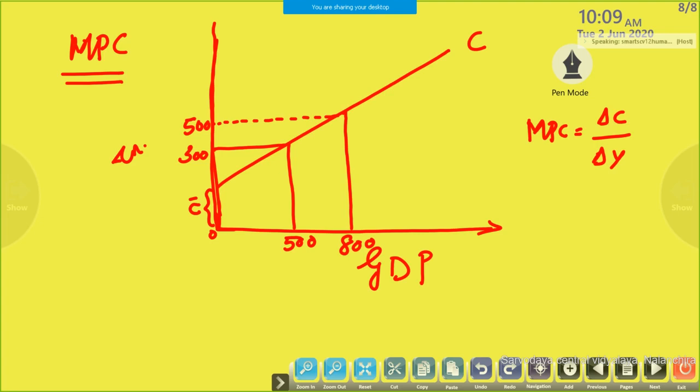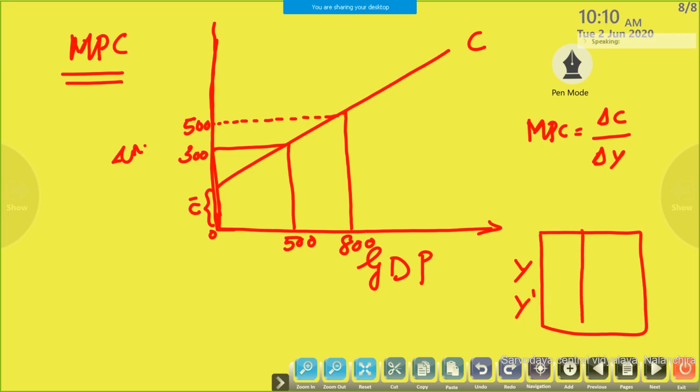Then you have to prepare a schedule. Y is the initial level, Y dash is the new level of income. What is the initial level?